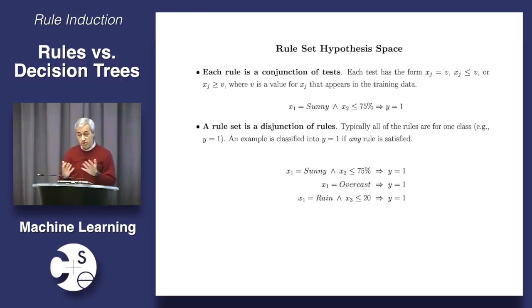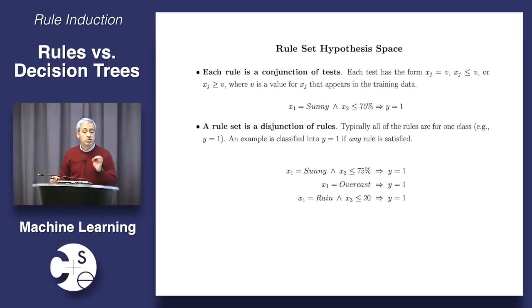So at the end, what you have is a DNF, a disjunctive normal form defining the rule, defining the concept. So for example, we could have these three rules. If x1 is sunny and x2 is less than 75%, then yes. If x1 is overcast, then yes. If x1 is rain and x3 is less than 20, then yes.